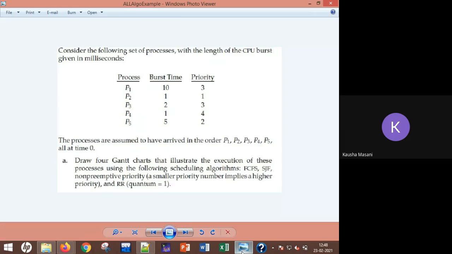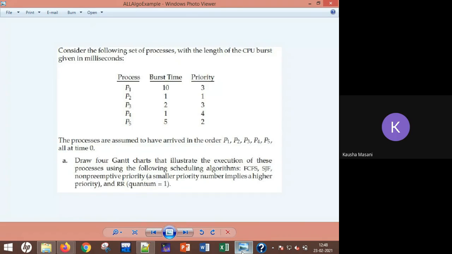Now again, for preparation of the Gantt chart, you are going to start preparing the Gantt chart from 0 and you are going to see which process is coming at 0. All your processes, but the order is mentioned.